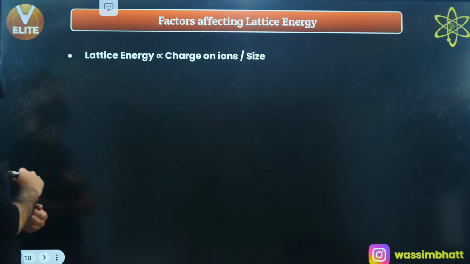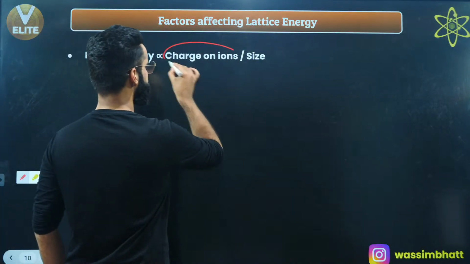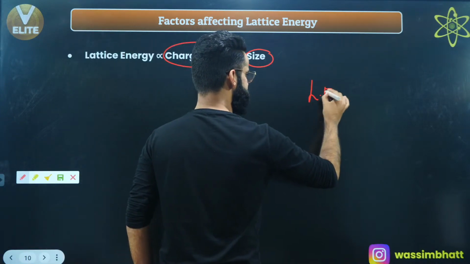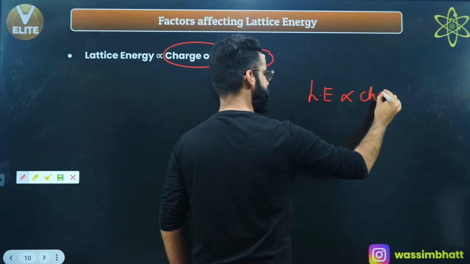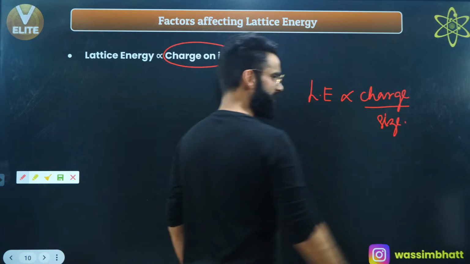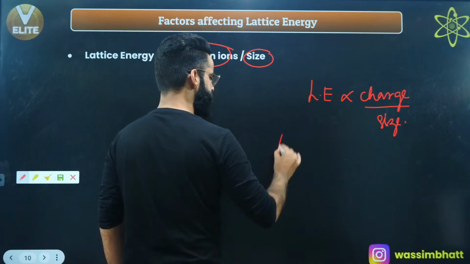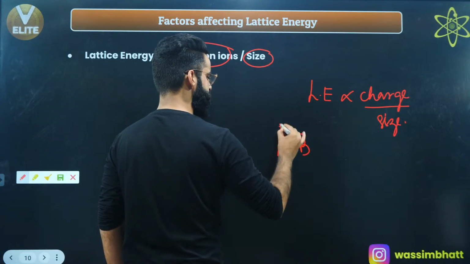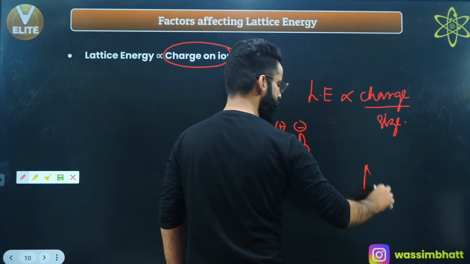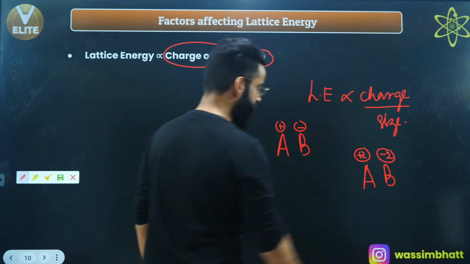Now comes the point. Lattice energy is directly proportional to the charge present on ions and inversely proportional to the size of the ions, right? Let me write it over here. Lattice energy is directly proportional to the charge present on the ions, and inversely proportional to the size of the ions. So first of all, if I have the ionic compound AB, let's say this is A positive, this is B negative. Let's say I've got one more ionic compound AB, in which A is in di-positive form and B is in di-negative form.